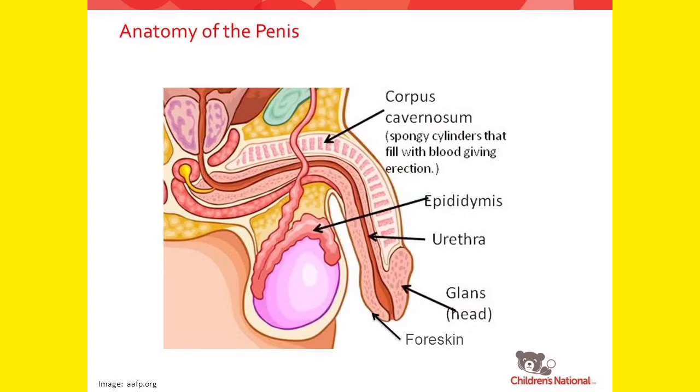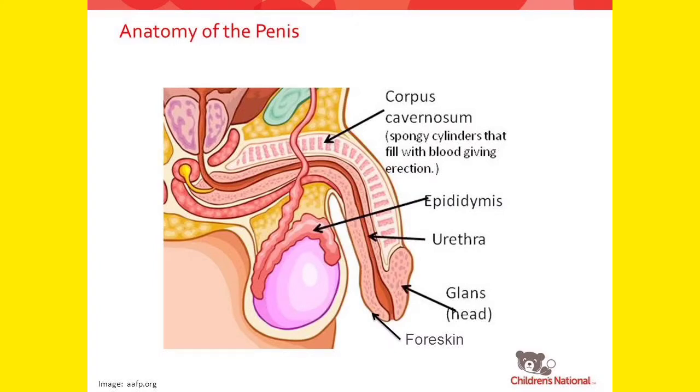The shaft of the penis contains a very spongy tissue which contains vacuoles, spaces for the blood to come in, and whenever blood comes into the corpus cavernosum, the penis becomes hard, stiff and erect. So you can understand the importance of corpus cavernosum. It is a spongy cylindrical tissue which, when filled with blood, makes the erection.